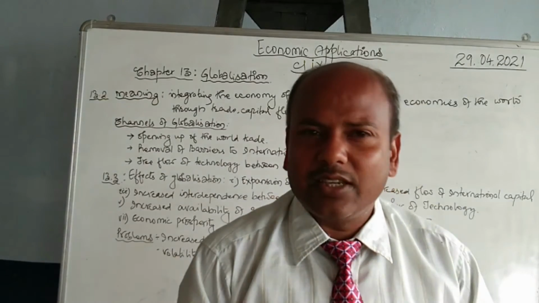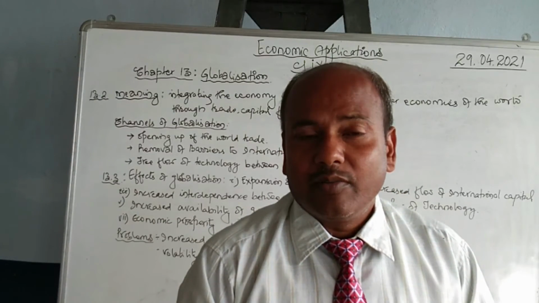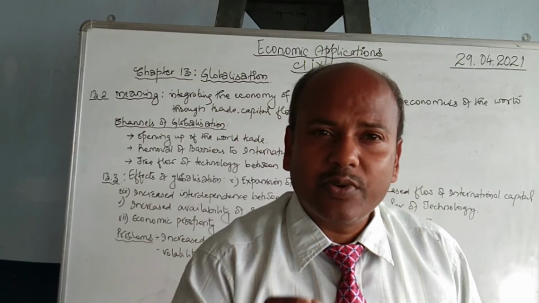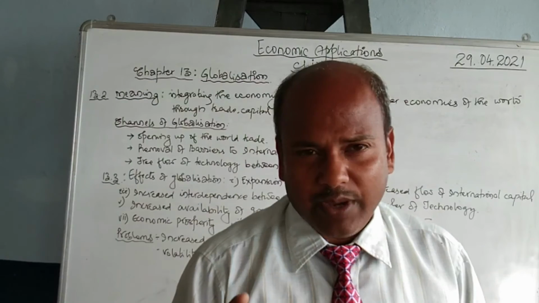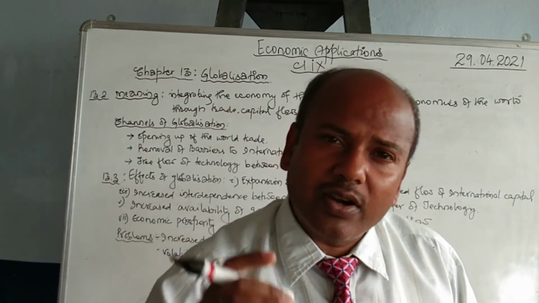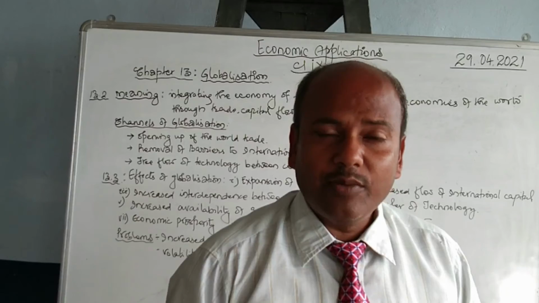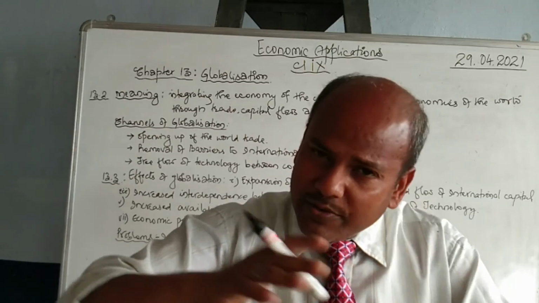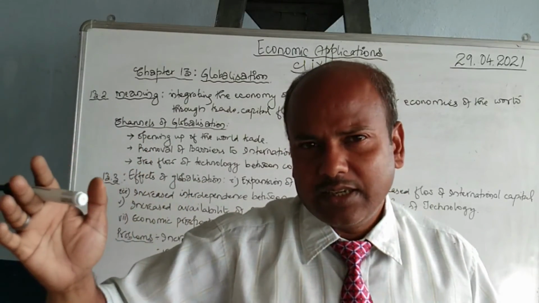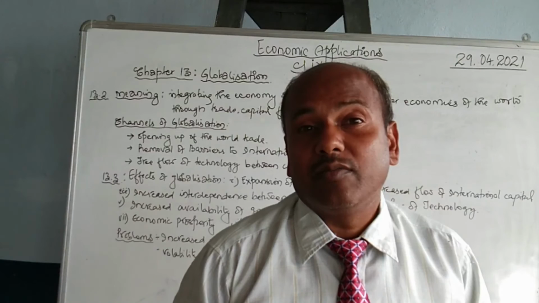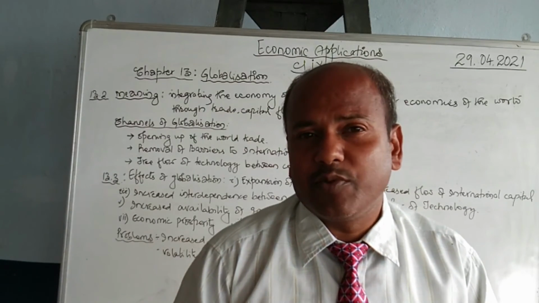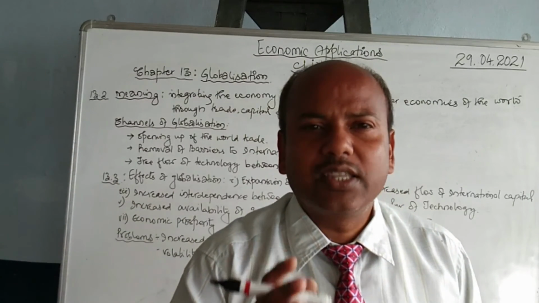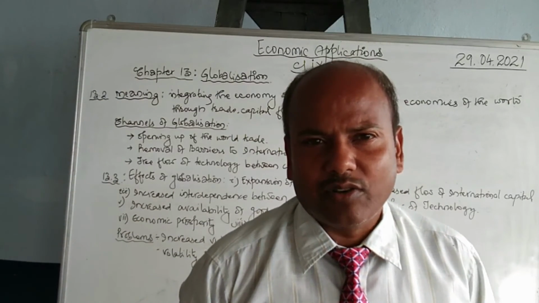So ultimately, because of globalization, it leads to causing prosperity to those who are already prospered. Means the developed country will become further developed, and underdeveloped will continue to remain underdeveloped. So the difference between the development will increase. The difference in the distribution of income between the rich and the poor, between the rich countries and the poor countries will further increase, and this is one of the risks that globalization may cause.